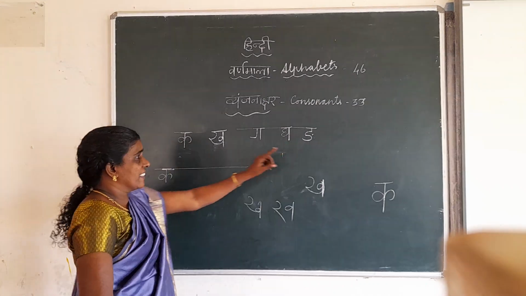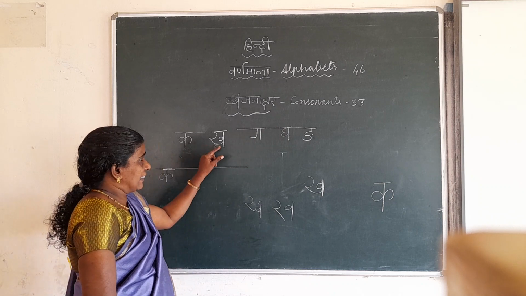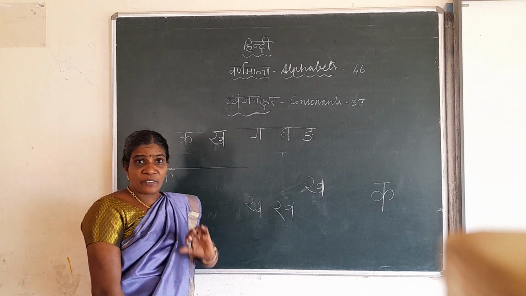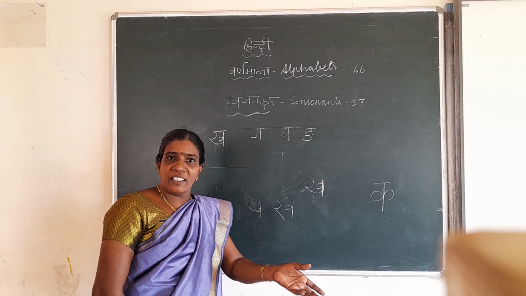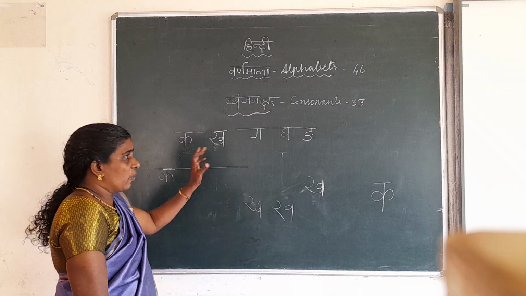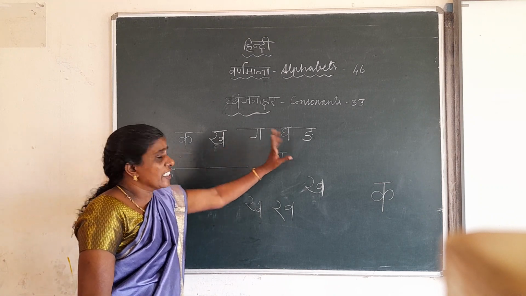In Tamil, this is ka, this is nga. Ka, kha, ga, gha, nga. You should not read like this. Many of them used to read it as kaika, nga. That is not the correct pronunciation. For learning, they will read like this, so don't read like this. For all the letters, the sound is different.